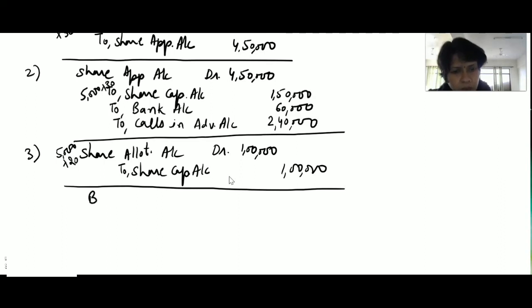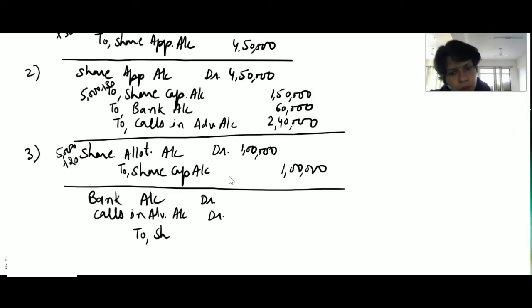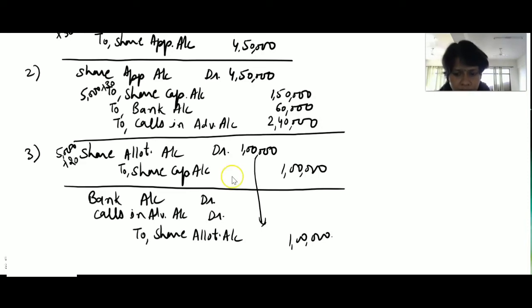Now we will adjust the advance money in share allotment and receive the balancing value. So we will do a transaction: bank account debit, calls in advance account debit to share allotment account. We will write this amount in share allotment, it means 1 lakh rupees. And what amount will we adjust in calls in advance?